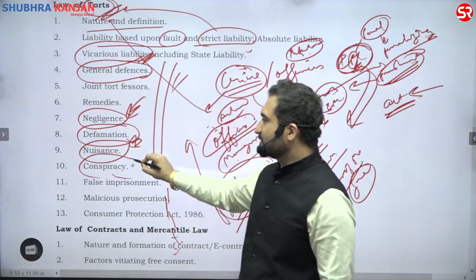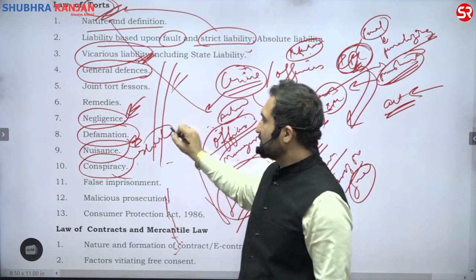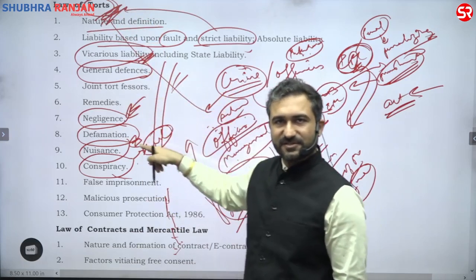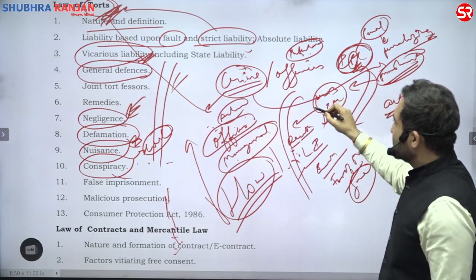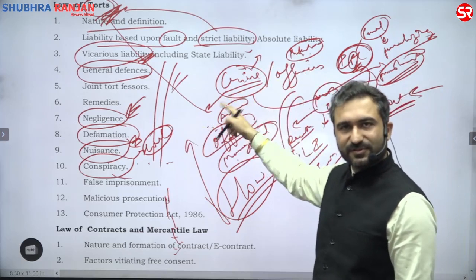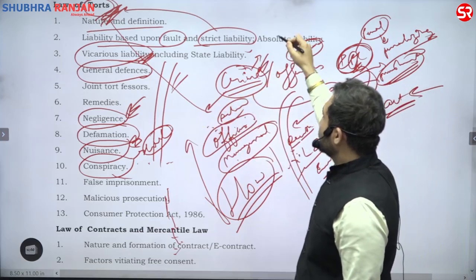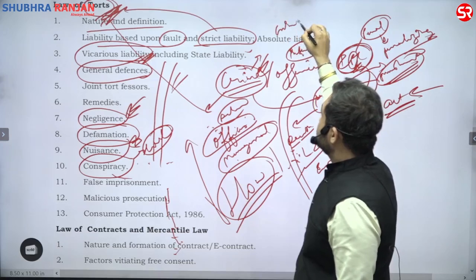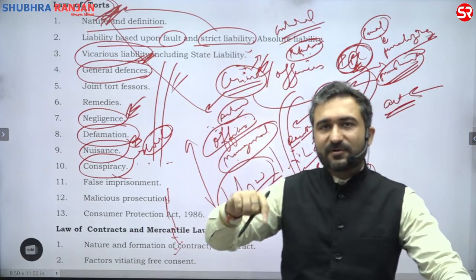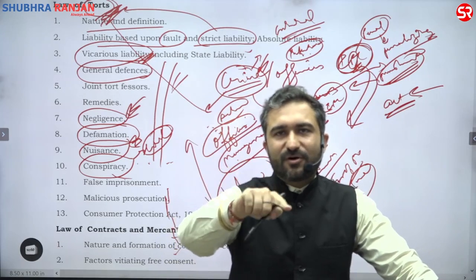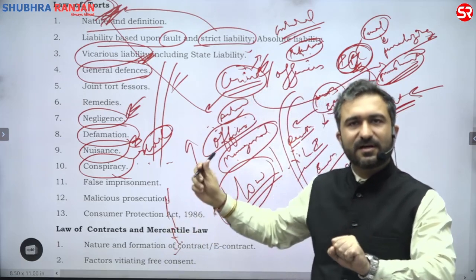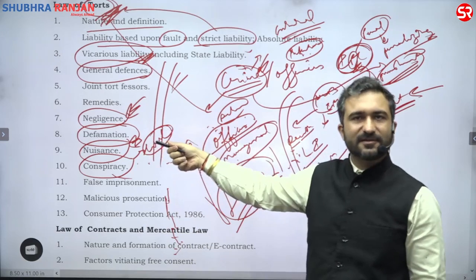Conspiracy, how a civil conspiracy is affected. The conspiracy that is talked about in torts is civil conspiracy, and the conspiracy talked about in crime is criminal conspiracy. So conspiracy is also of two types, and both of these you will learn while you deal in IPC. You will learn about what is a criminal conspiracy, then the aspect of conspiracy. And mind it, you can only know about the aspect of conspiracy once you know what is the law of contract. Once you know about the aspect of contract, you will understand the law of conspiracy properly.